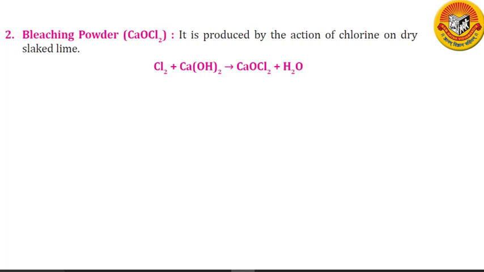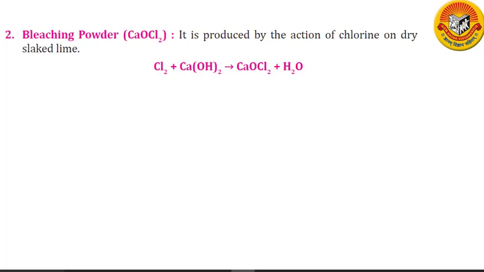Now, let us discuss the second compound, bleaching powder. Bleaching powder is also called calcium oxychloride, CaOCl2. It is produced by the action of chlorine on dry slaked lime. So, bleaching powder is prepared by passing chlorine gas over dry slaked lime.